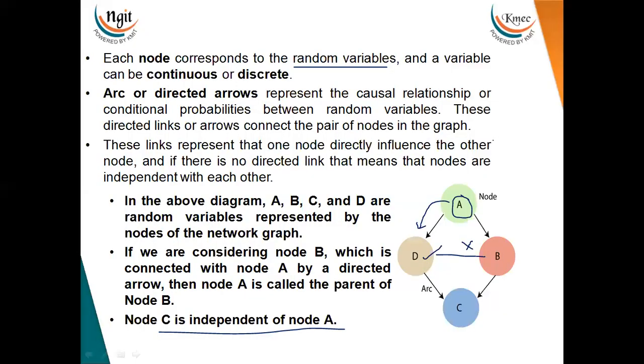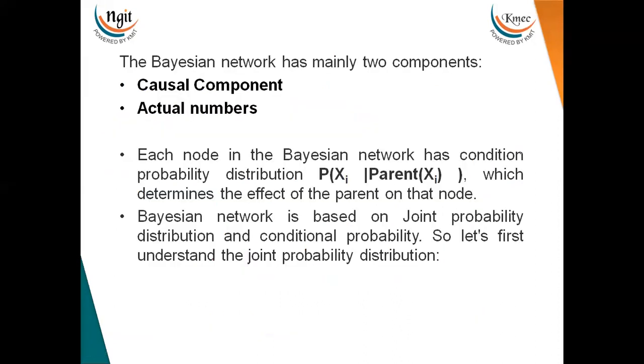Using this directed acyclic graph, now we will find out the probability distribution. Now, a Bayesian network has mainly two components: one is a causal component and the other is actual numbers. Each node in a Bayesian network is represented using a probability distribution.